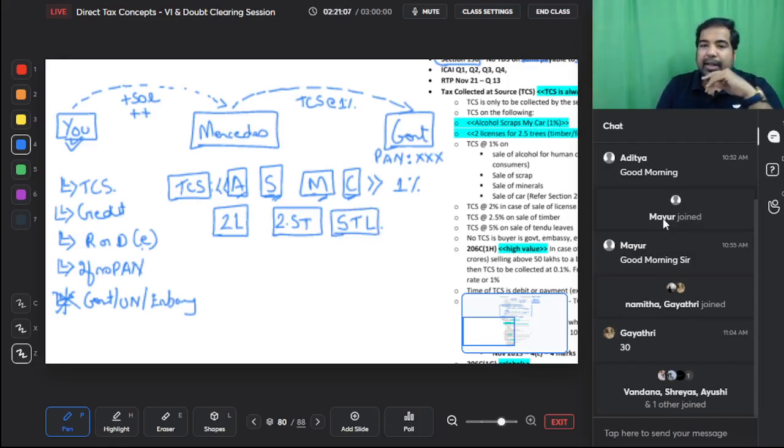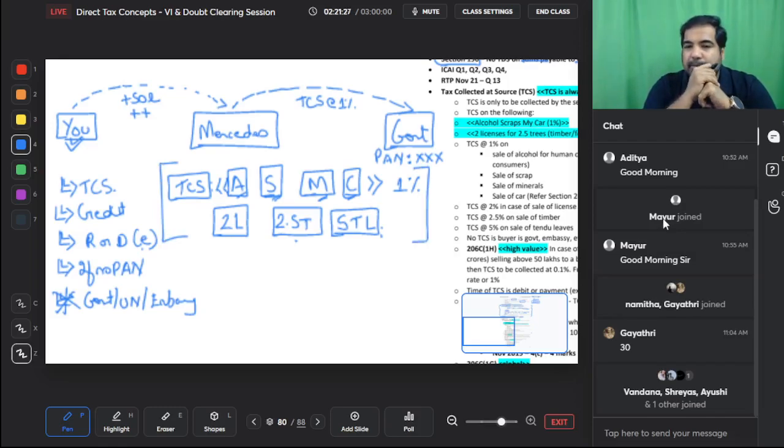Along with that, you will collect an extra 5%. So this is the rate. Alcohol, scrap, motor car, 2 licenses, 2.5% timber and 5% tendu leaves. These are the rates, so you don't have to memorize them individually. This sentence will help you remember all the TCS rates and all the products on which there is TCS.